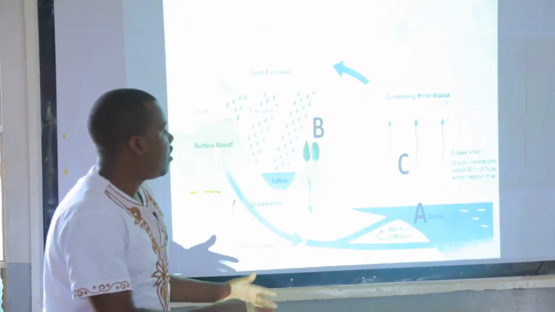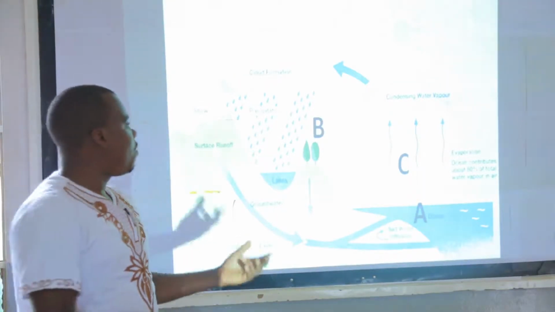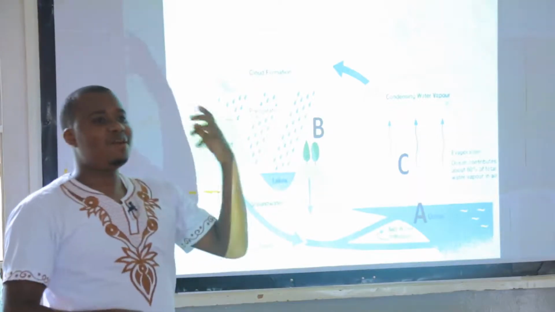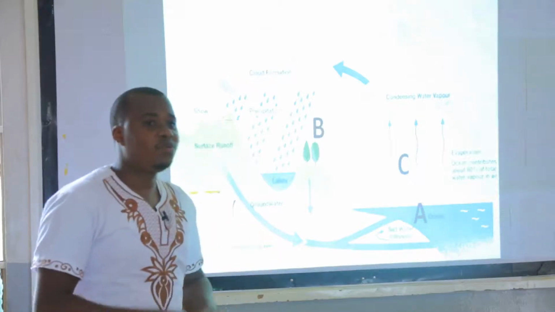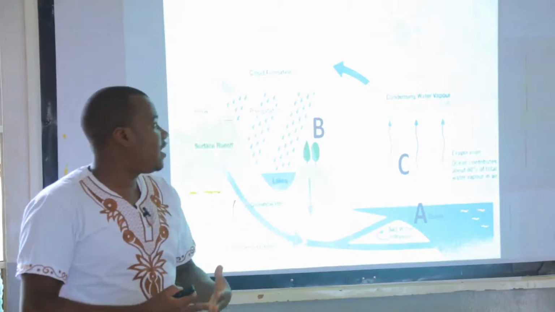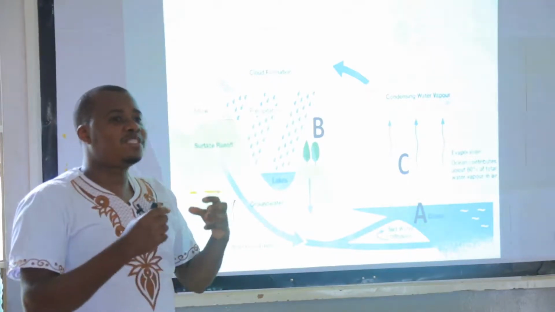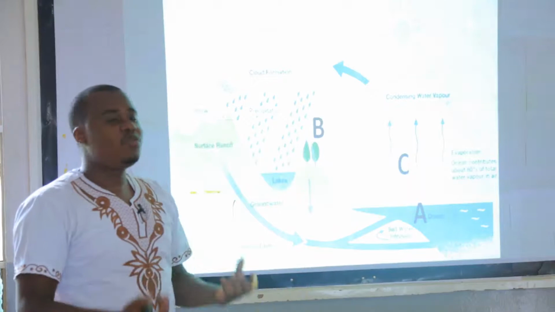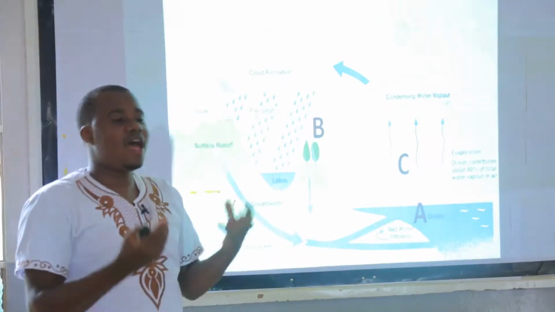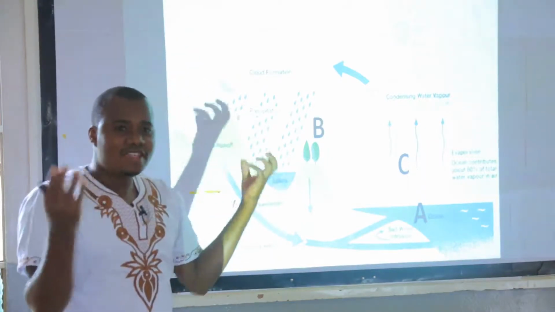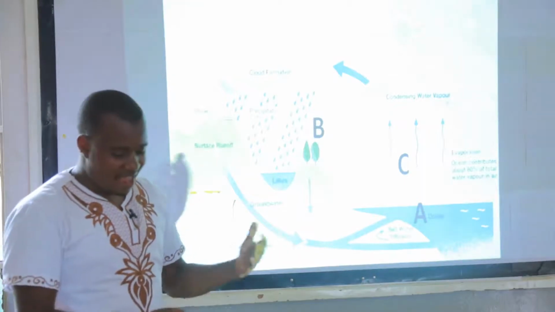Where does it occur? On water bodies. Then up on clouds, what shall we have there? Condensation. So when it evaporates, it reaches the clouds and condenses. Then after condensing, it will continue condensing and cooling. Then it will form some heavy droplets. It will be those droplets that will again fall, because they are now heavy. They have condensed there and they are heavy. So they will keep falling and we shall get rainfall.